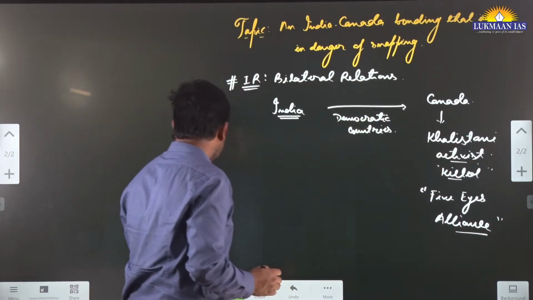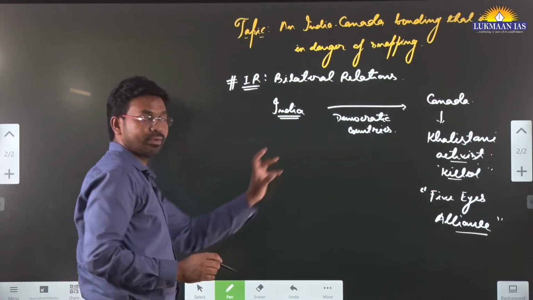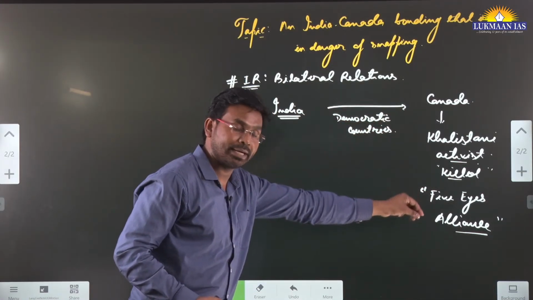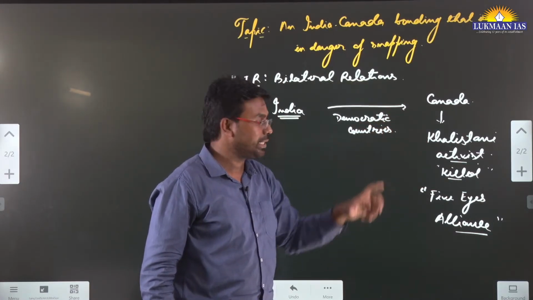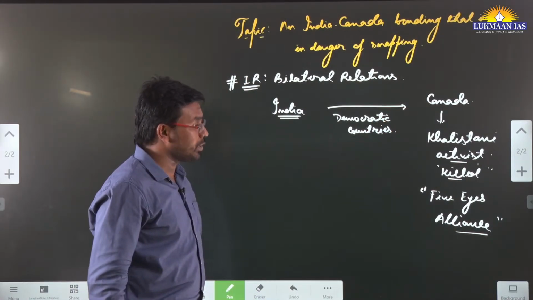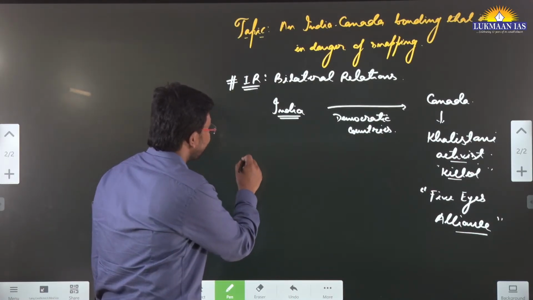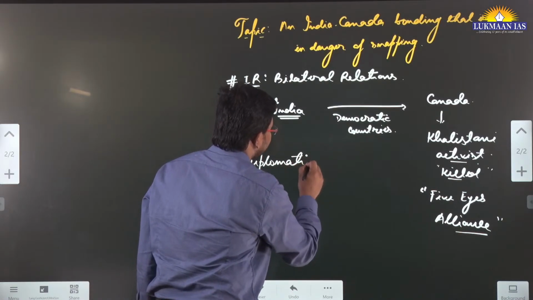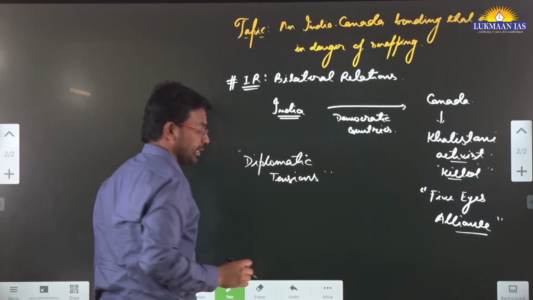So the Five Eyes Alliance is what kind of organization? It's an intelligence grouping of 5 countries where Canada is a member, USA is a member, Australia is a member, UK is a member, like that. But because of this particular thing, diplomatic tensions have arisen between the 2 countries.